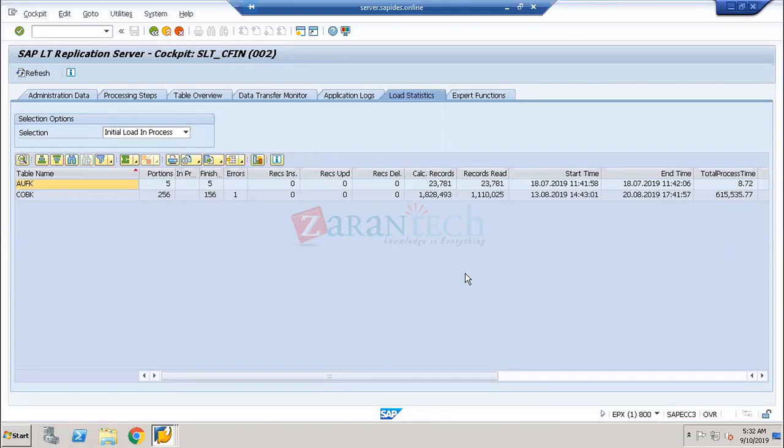Tomorrow we are planning to go live with the central finance, but before we go live, we need to have the data from the source system to the target system, because 5 years of data should be loaded from the source system to the target system. That is called the initial load. So how are these initial loads going to be done, and what tables are going to be triggered? Initial load is very important, because without the initial load, I cannot go for the go live.